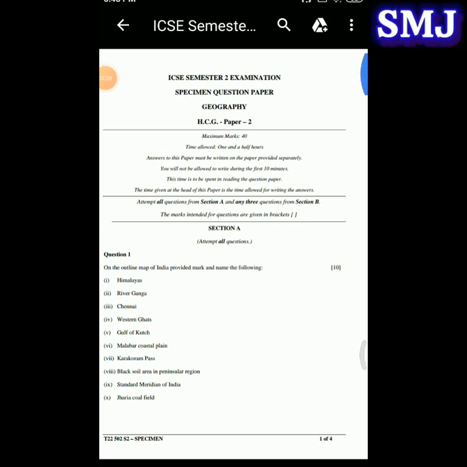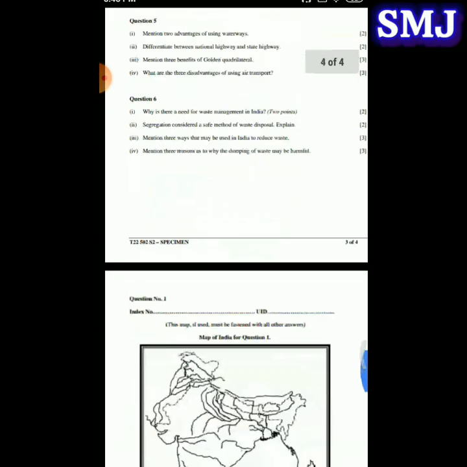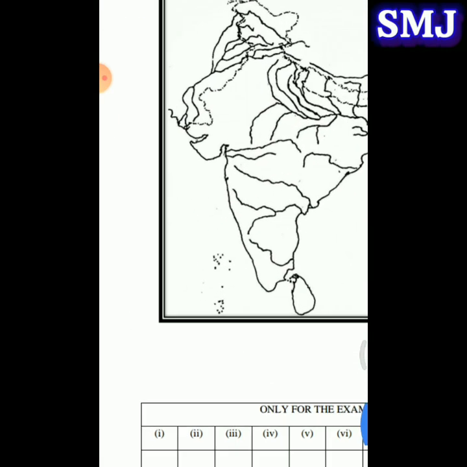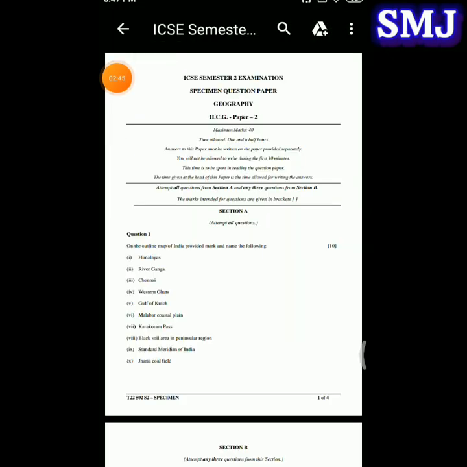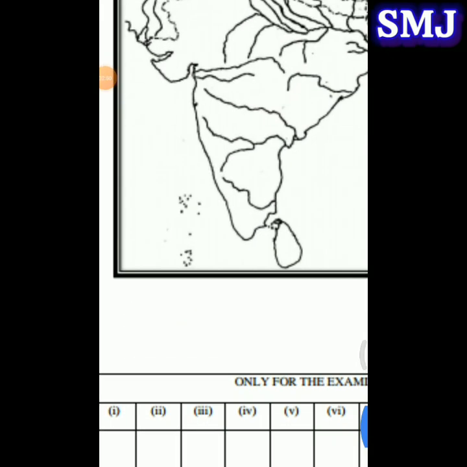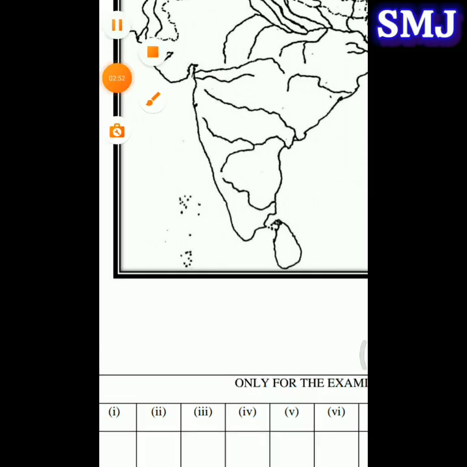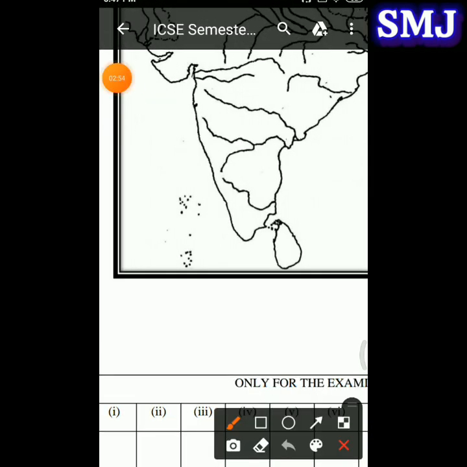Next is Gulf of Kutch. So as we know, Gulf of Kutch is here. This is Gulf of Kutch. Next question is Malabar Coastal Plain. So Malabar Coastal Plain is over here. This area.